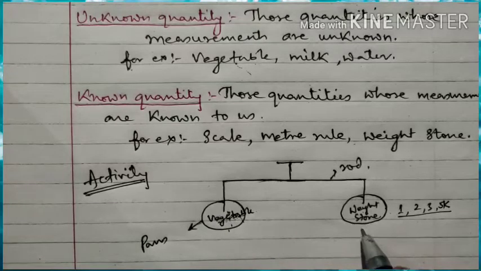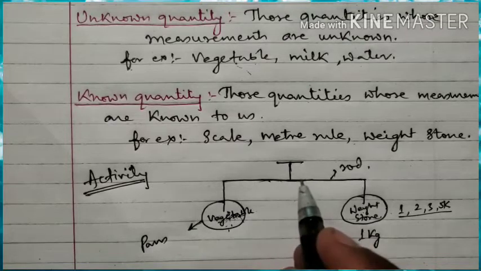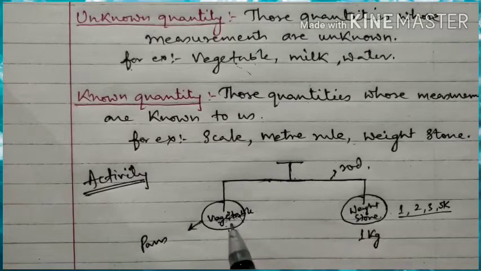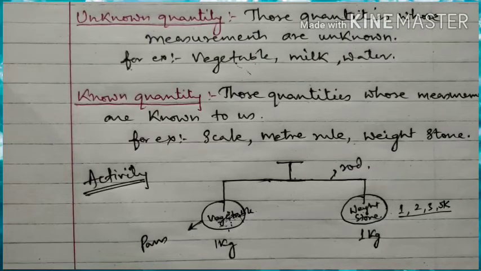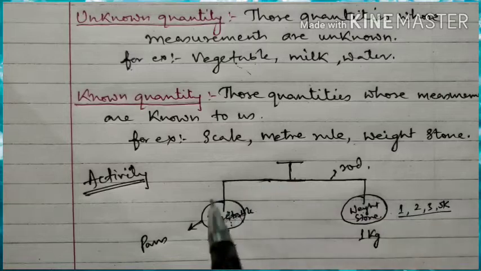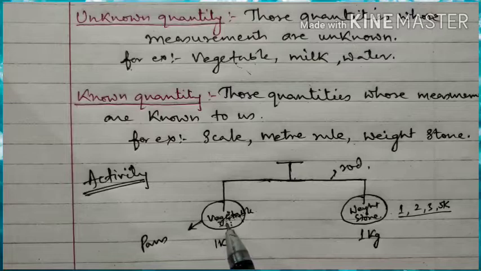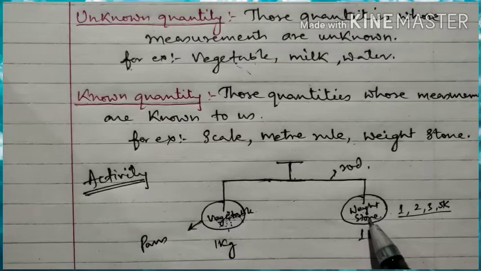It means that if we take a 1 kg weight and put the vegetable here, and the rod is balanced, then we can say that we have compared the vegetable for 1 kg. Like this you can see in the grocery shops, where a digital meter is there, on which we keep things and it gives us the measurement. This is the process of comparison of an unknown quantity with a known quantity. Here the vegetable is the unknown quantity, and the weight stone is a known quantity.